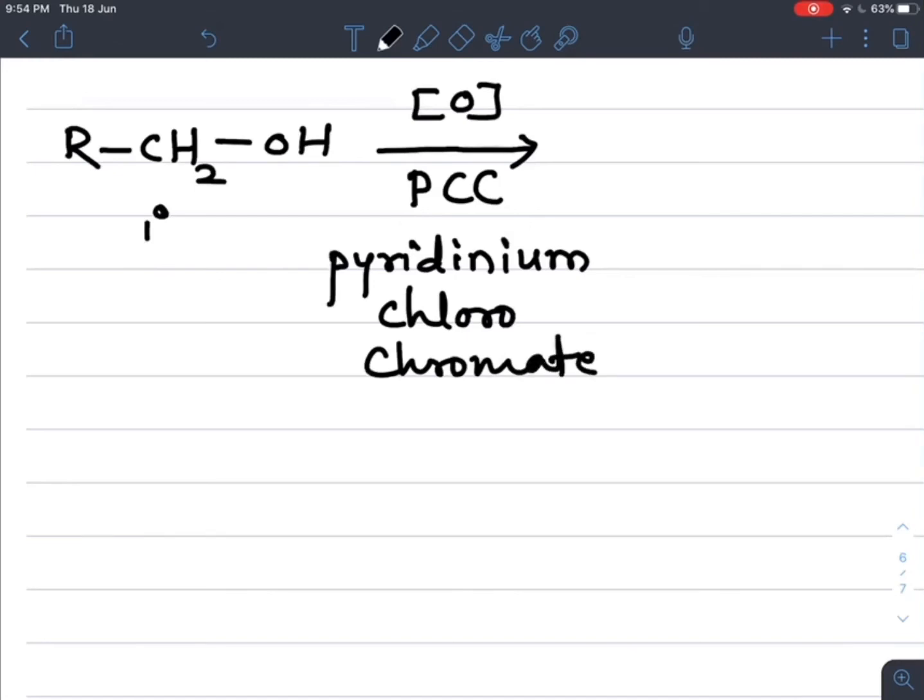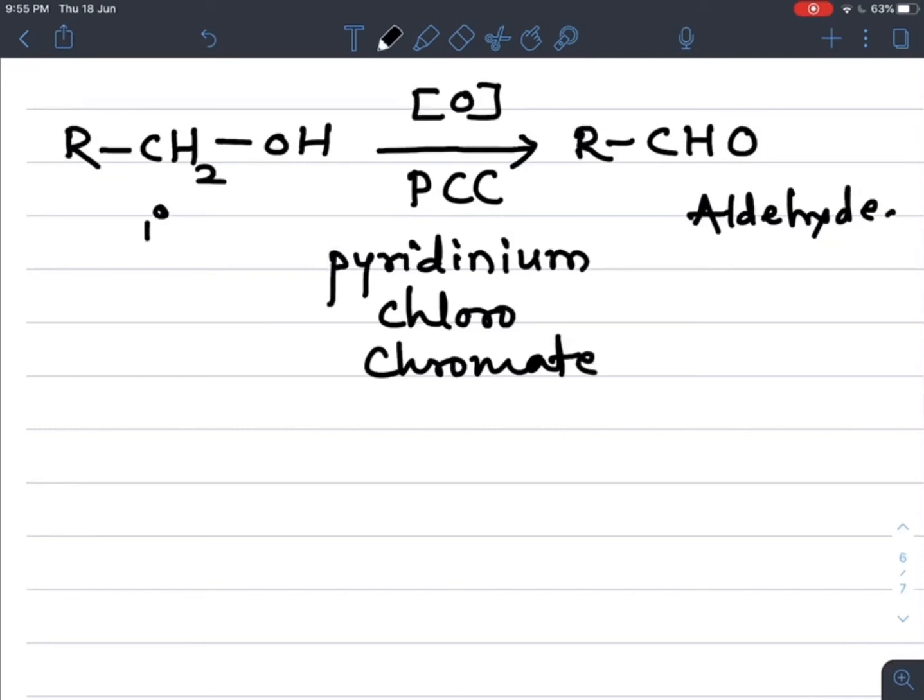So if pyridinium chlorochromate is used as the oxidizing agent, then the reaction stops at the first step only, and we get its corresponding product. What do we get? Tell me. So removal of H2 takes place, that is oxidation, and we get RCHO, means aldehydes are formed, and the reaction is stopped.